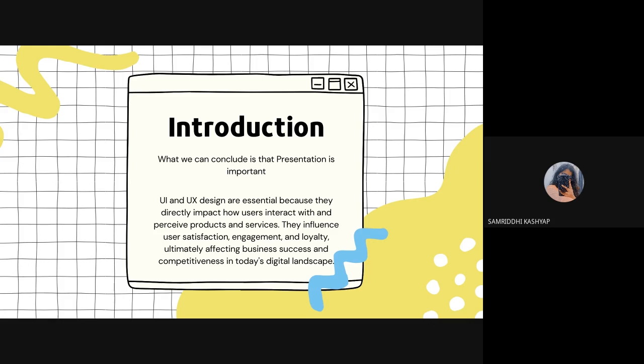So it increases user engagement and user satisfaction, and the user will keep coming to the product again and again, which will directly impact the loyalty of any person or user to the product. And this is how user interface and user designing influences the product relation, and influences businesses around the world.